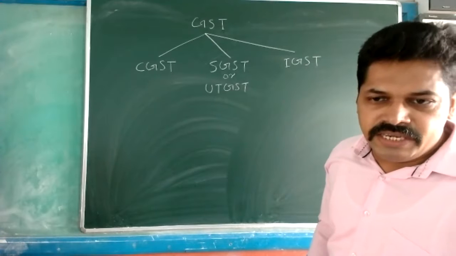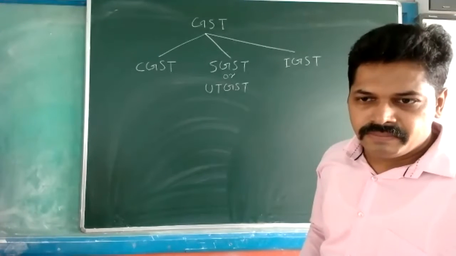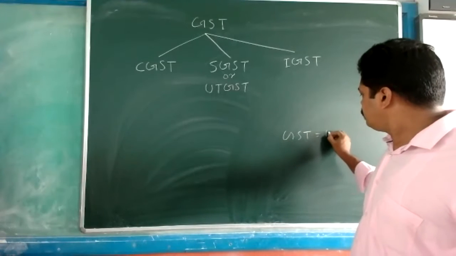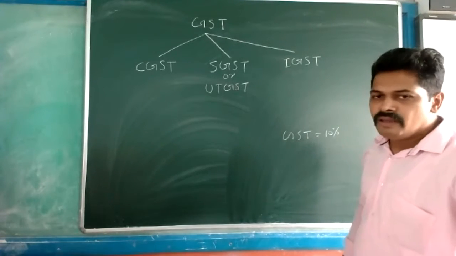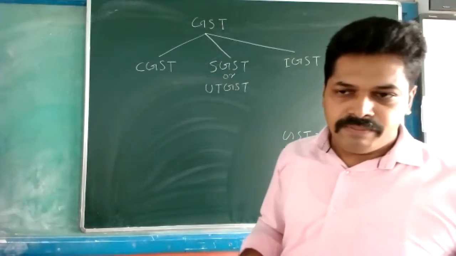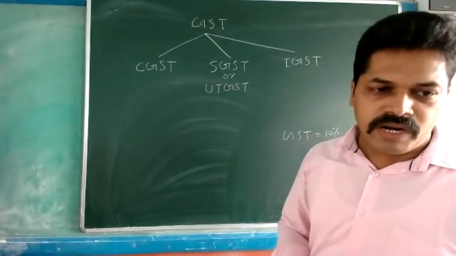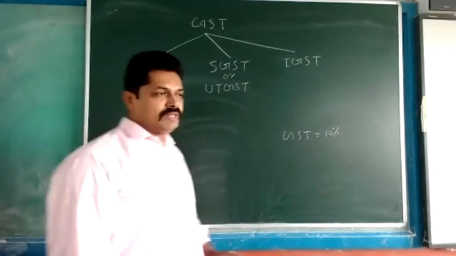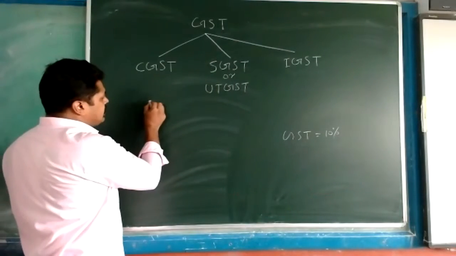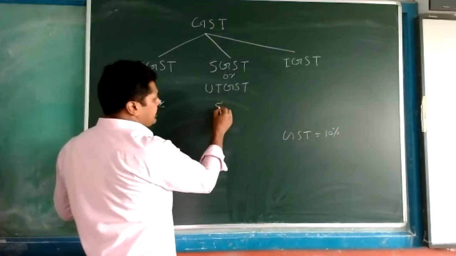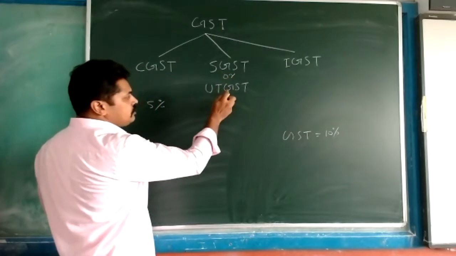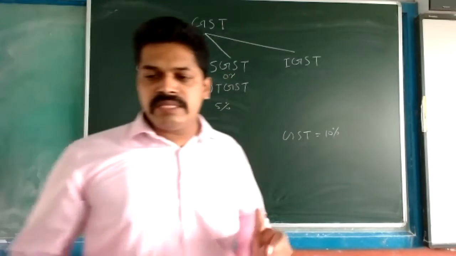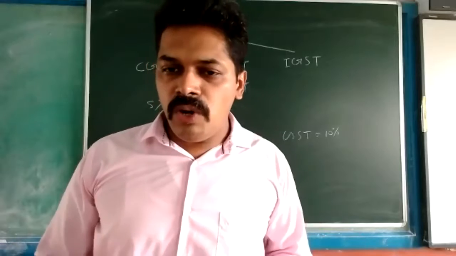If our GST is 10%, then whenever any goods are purchased and this is recorded in the books of accounts, this 10% we will divide into two. Then 5% will be there, and 5% we will take as CGST, and the rest of the 5% we are taking as either SGST or UTGST. And this is happening if the seller and the purchaser both belong to one state.